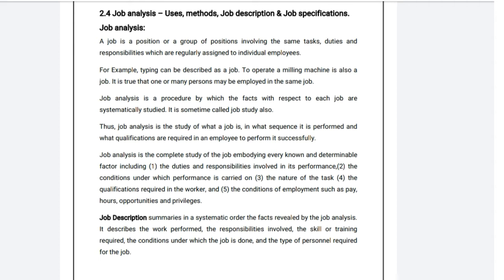Now, as we had discussed earlier also, job analysis is divided into two major parts, that is job description and job specification. So let us try to again understand what is job description. Job description summarizes in a systematic order the facts revealed by the job analysis.